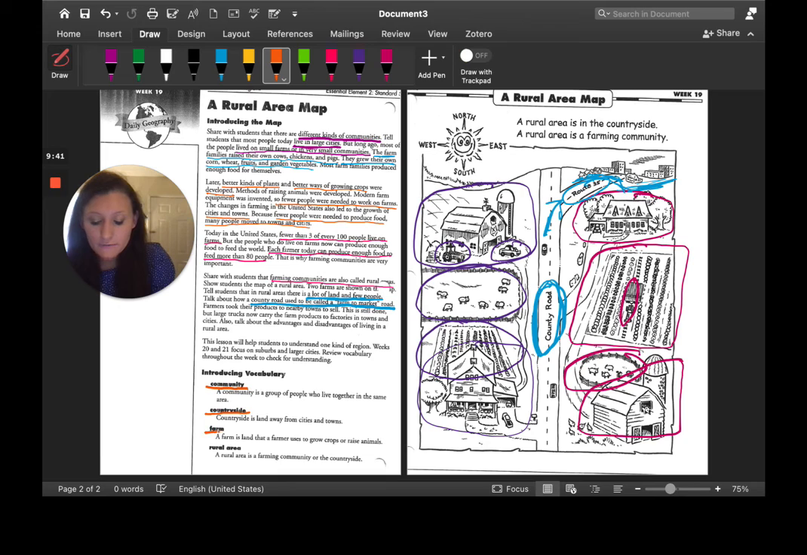Next up we have farm. And so a farm is land that a farmer uses to grow crops or raise animals. And lastly, we have rural area. And a rural area is a farming community or the countryside.